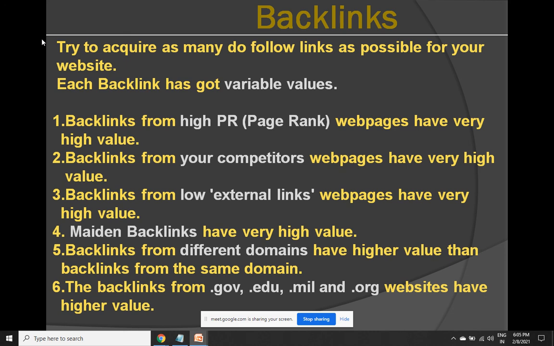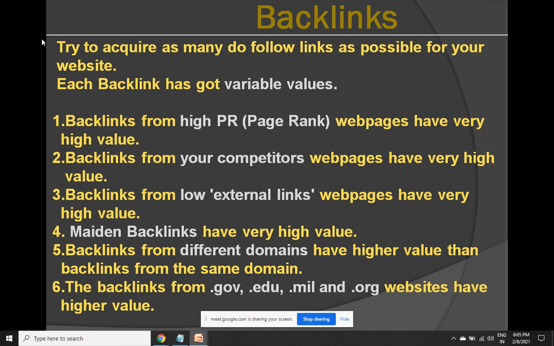Backlinks from high page rank web pages will have very high value. What page rank is, we are going to understand in tomorrow's class. But for now keep in mind that every page will have a page rank. Page rank has got nothing to do with the ranking position. Page rank is totally different. Tomorrow it will be clear to you.